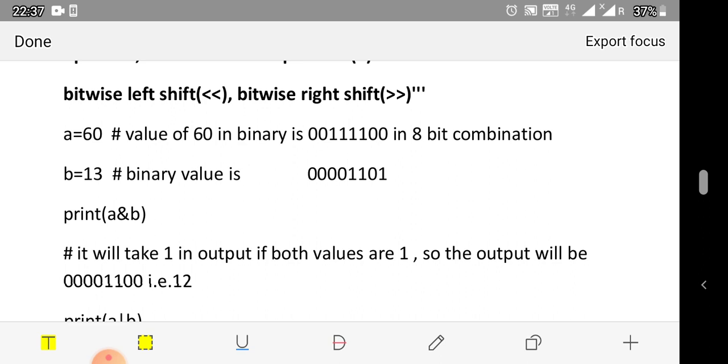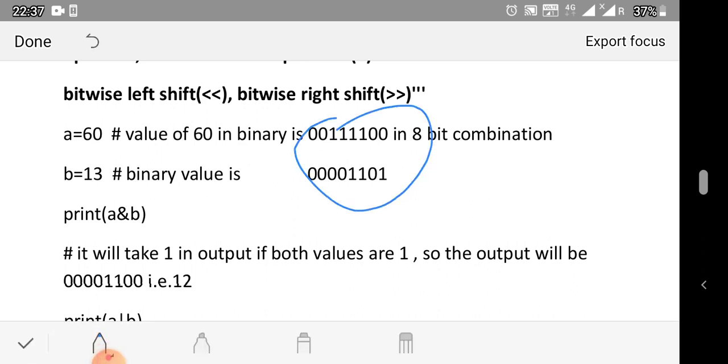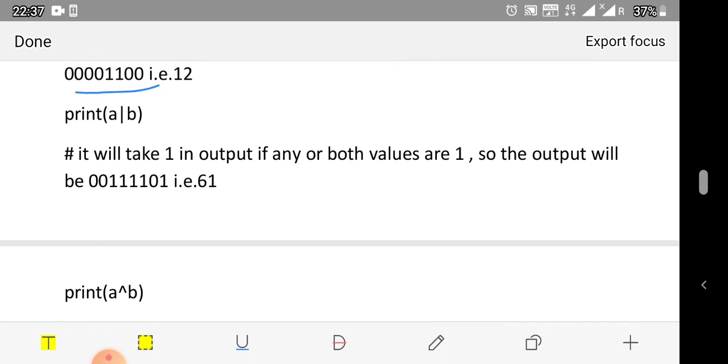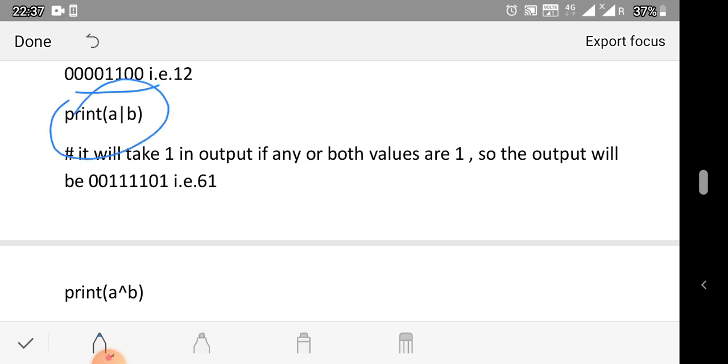So when we see in these conditions, when both operands are one, then it will return the value 1. The other one is the bitwise OR operator, and it will take value 1 when both operands are 1, or if either operand is 1, it will return 1. So it is the value which is written here, and the decimal value of this is 61.